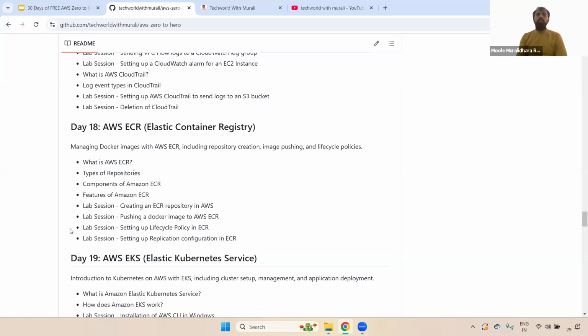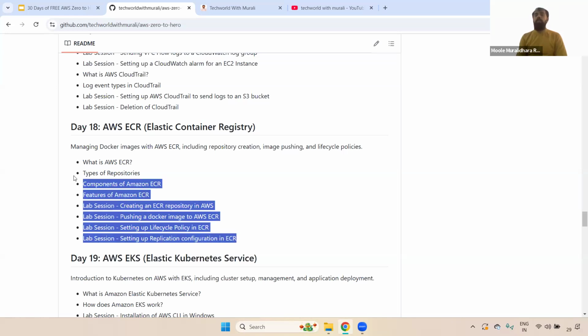and how we push the particular Docker images to AWS ECR, and how we set up the lifecycle policy as well. And also we discussed how we set up replication from one AWS account to another AWS account, or one region to another region. How do we do it? Everything we have covered.